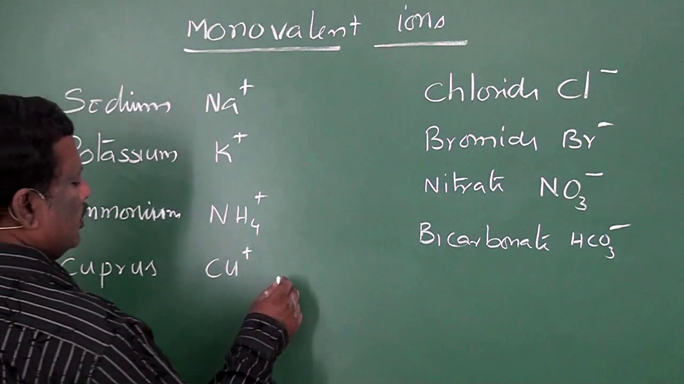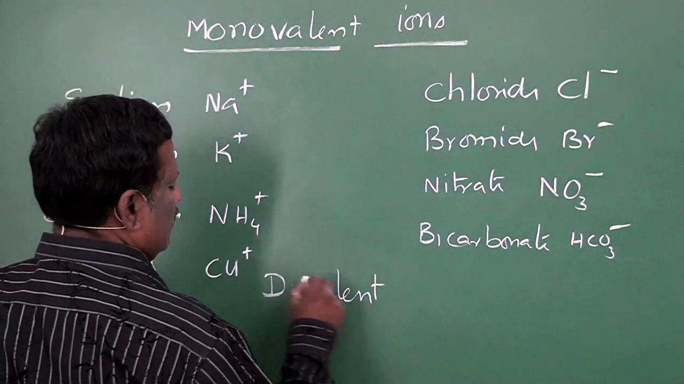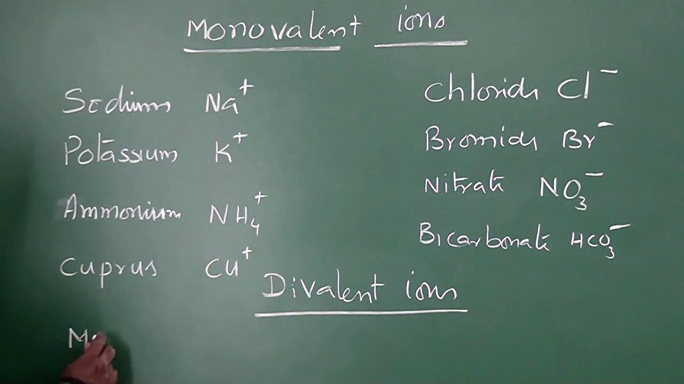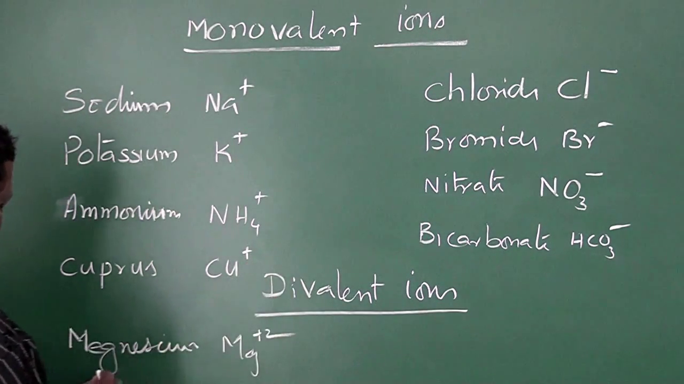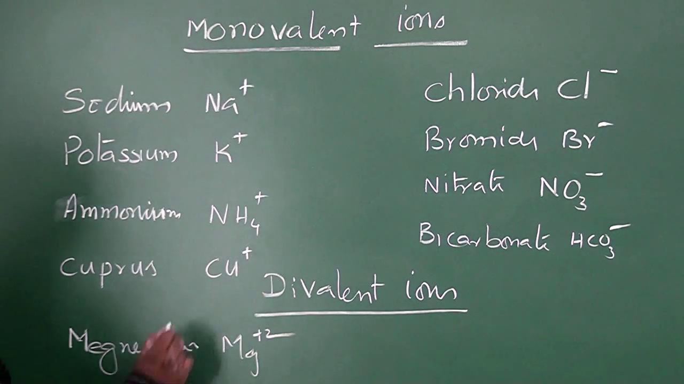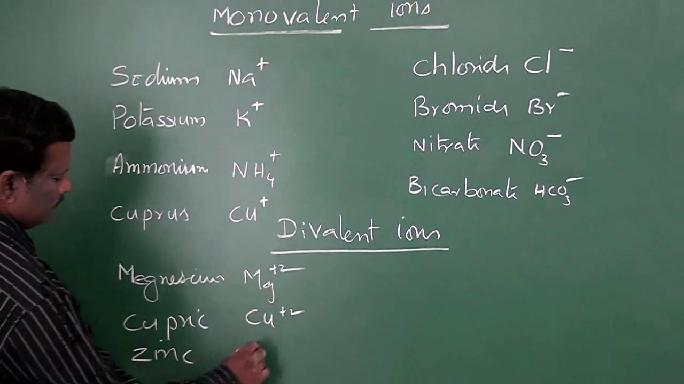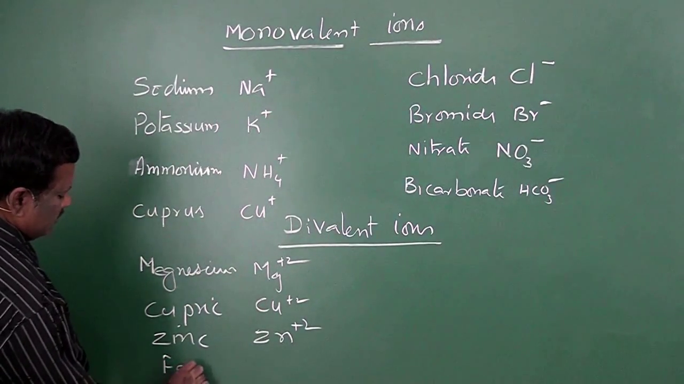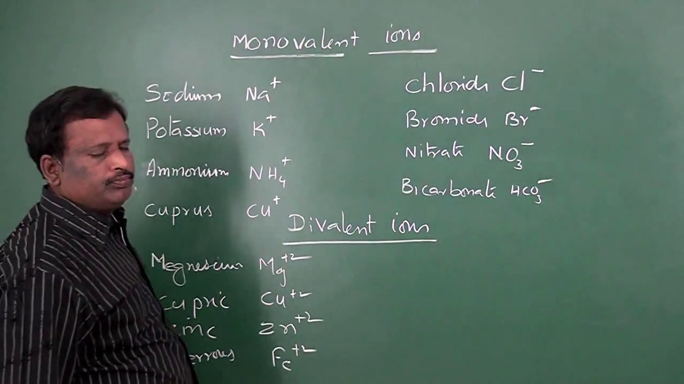Now I give you some ions of divalent. Divalent ions: magnesium, Mg plus 2, cupric, Cu plus 2, zinc, Zn plus 2, ferrous, Fe plus 2, and so on.